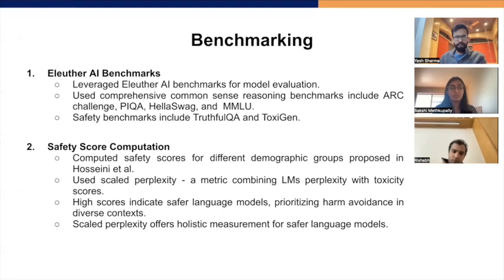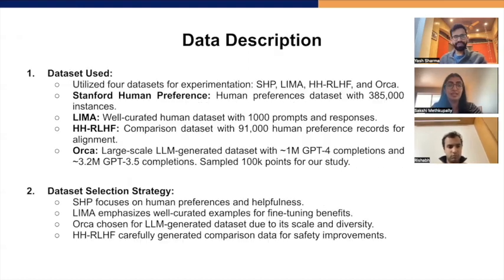For the safety score computation, we've computed safety scores for different demographic groups, as was proposed in Hosseini et al. We've used scaled perplexity, which is a metric that combines language model perplexity with the toxicity scores. So this means that a higher score would indicate a safer language model because these models will prioritize harm avoidance in diverse contexts. For the datasets, we've used four of them for experiments.